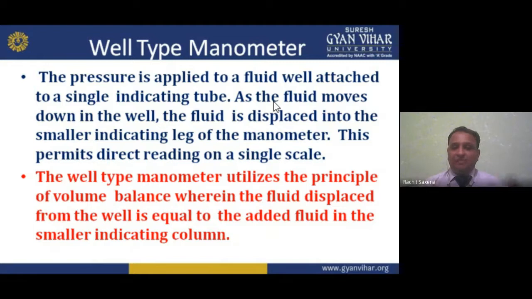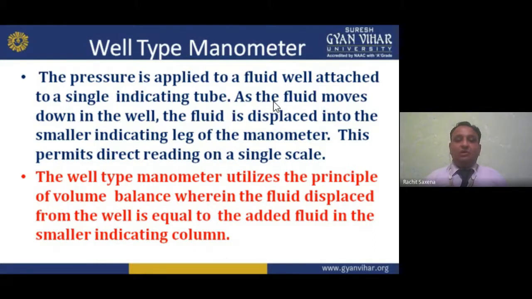Okay, now in this we apply pressure to a fluid well, attached to a single indicating tube. Attached to what, my dear student? A single indicating tube. As the fluid moves down in the well, the fluid is displaced into the smaller indicating leg of the manometer, which permits direct reading on a single scale. We can directly read on a single scale how much pressure in psi we have.